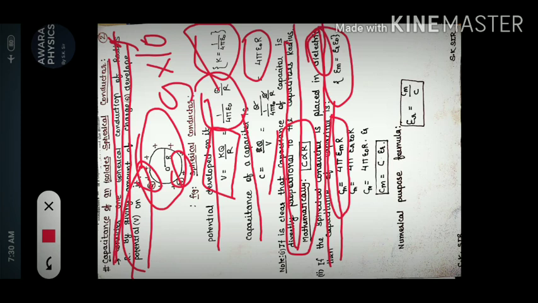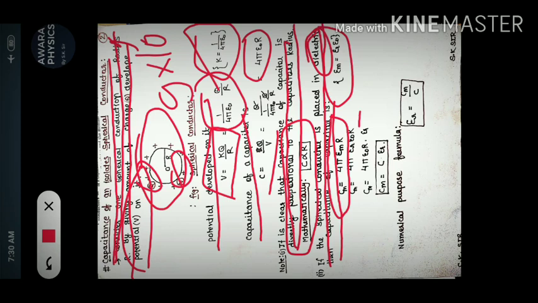So let's put, the epsilon m is replaced by epsilon R into epsilon naught, where epsilon m is permittivity in medium, epsilon R is relative permittivity, and epsilon naught is permittivity in air and vacuum.